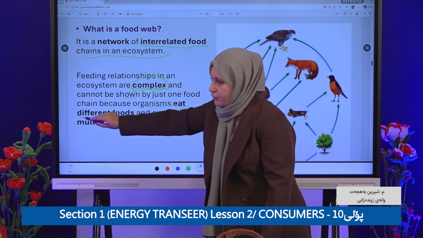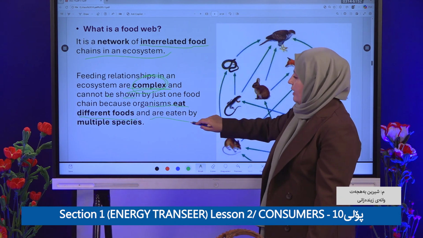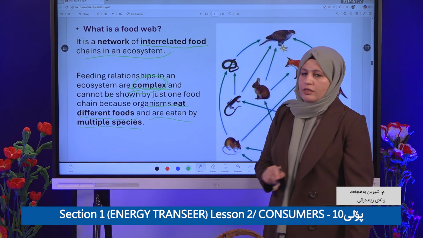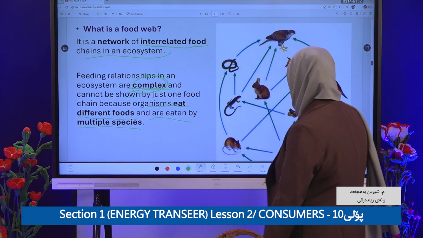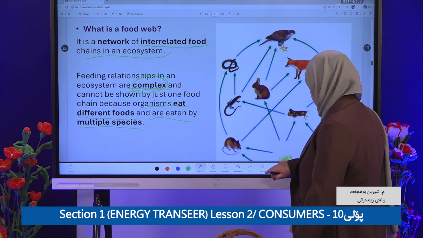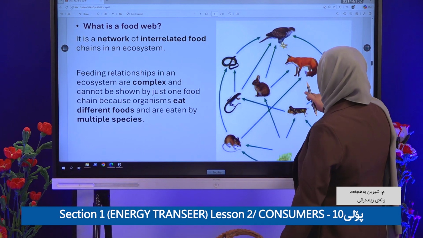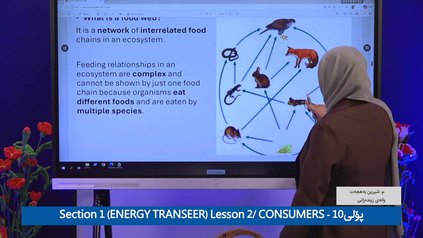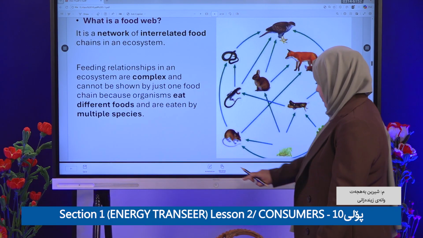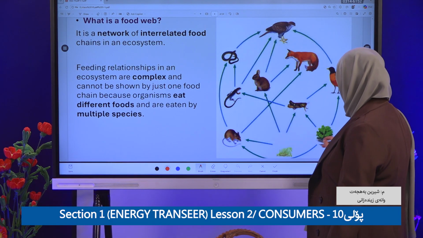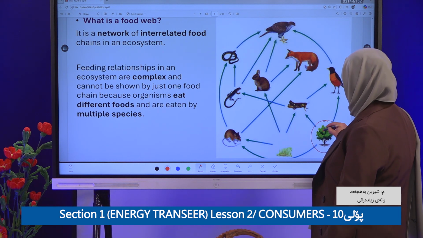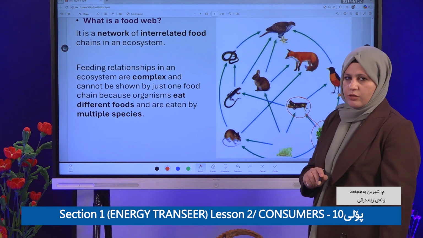eat different food and are eaten by multiple species. How? Look at this picture. For example, maybe this is the producer, which will be eaten by the grasshopper.